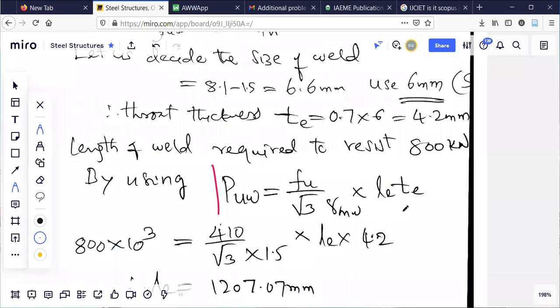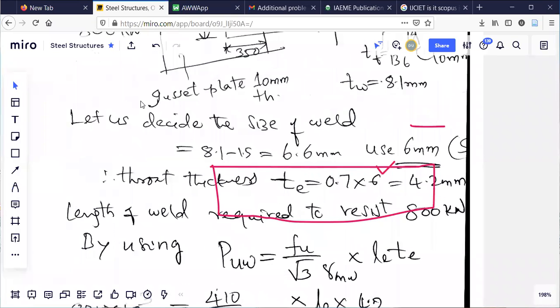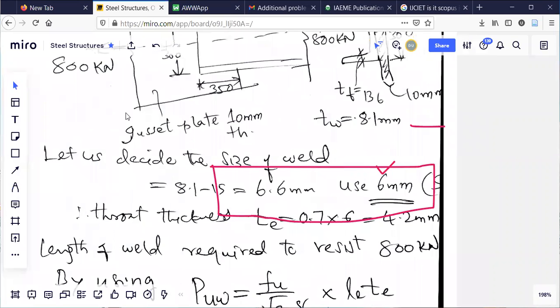This is an important equation. Any problem on welds you can solve if you know this formula. Remember it. You substitute Fu 410 by root 3 as it is, and 1.5 because it is field welded. LE is unknown. T is 4.2. PUW is given in the problem itself. The load to be transmitted is 800 kilonewton.